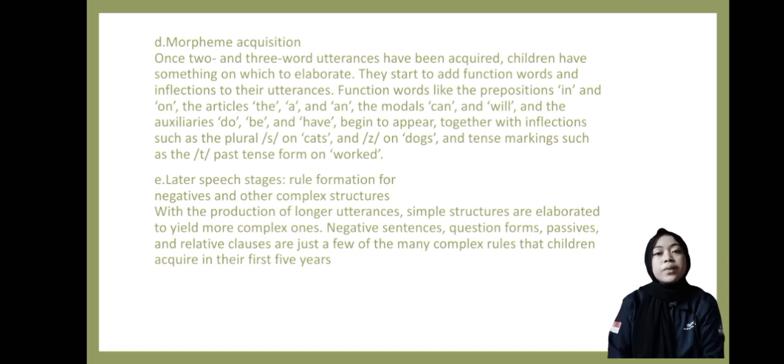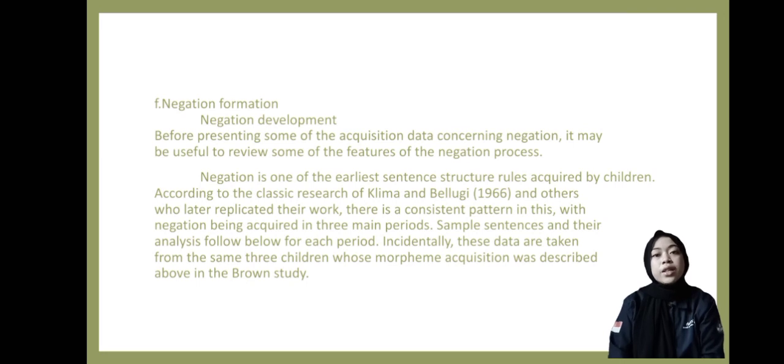Part E. Later speech stage. Rule formation for negative and other complex structures. With the production of longer utterances, simple structures are elaborated to yield more complex ones. Negative sentences, question forms, passive and relative clauses are just a few of the many complex rules that children acquire in their first 5 years.